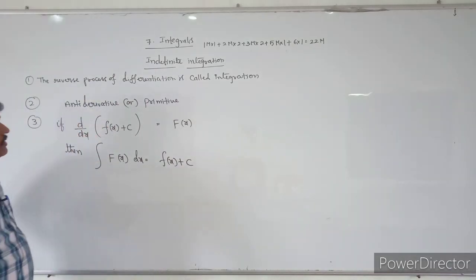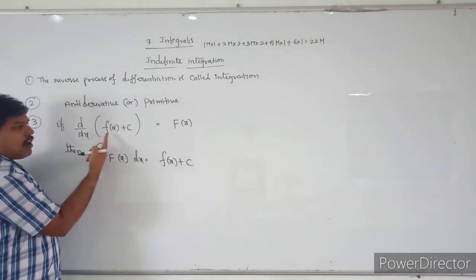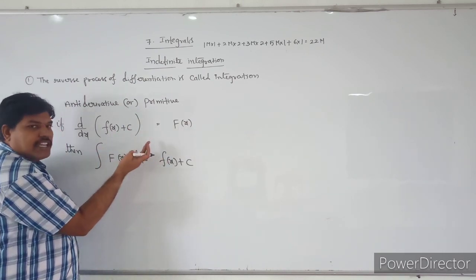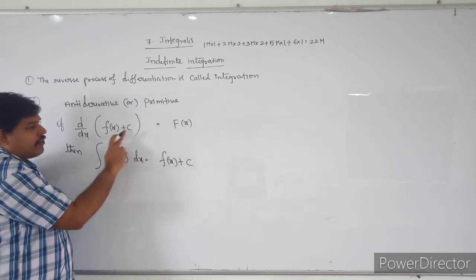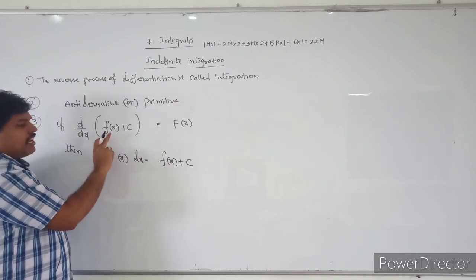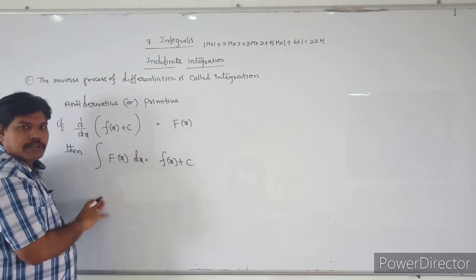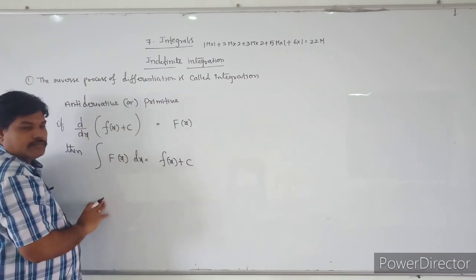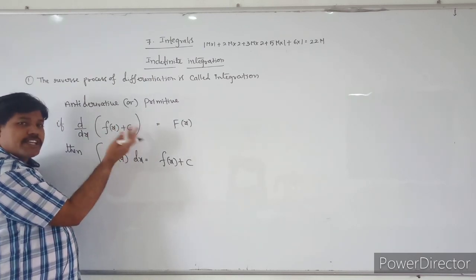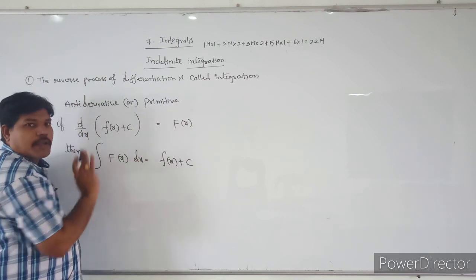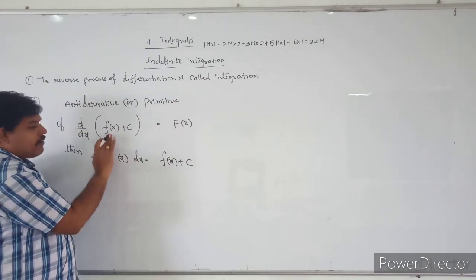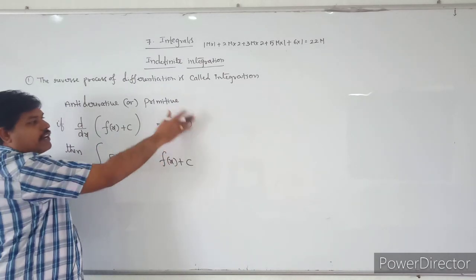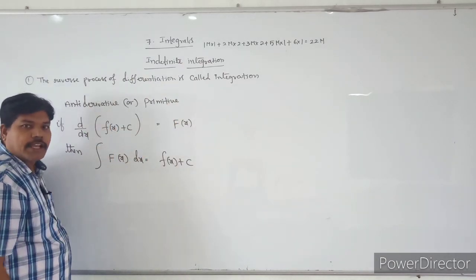See students, derivative of F of x is equal to f of x. Derivative of F of x plus c is also f of x. Why? Because derivative of c is 0. Derivative of F of x plus 1 is also f of x. Derivative of F of x plus 2, why? Because the derivative of 2 is 0. Derivative of F of x plus 3, F of x plus 4, F of x plus 5, all these values you will get f of x only.